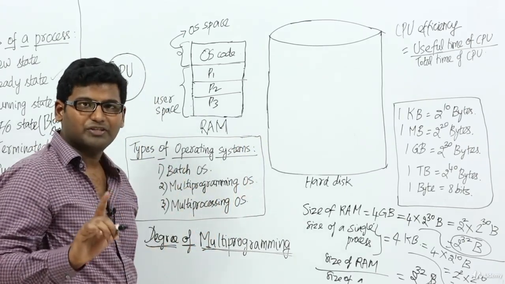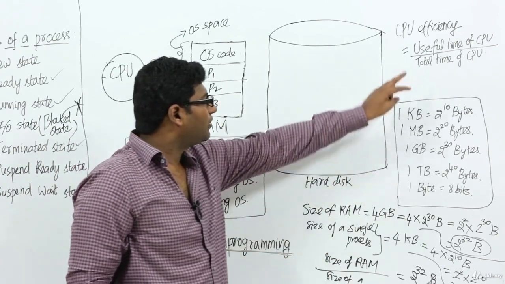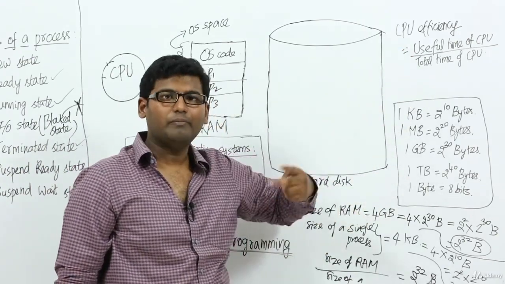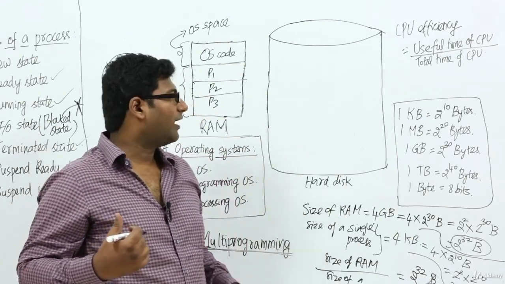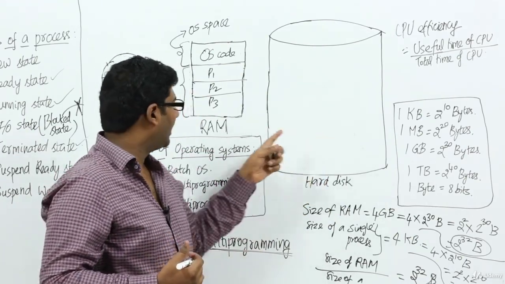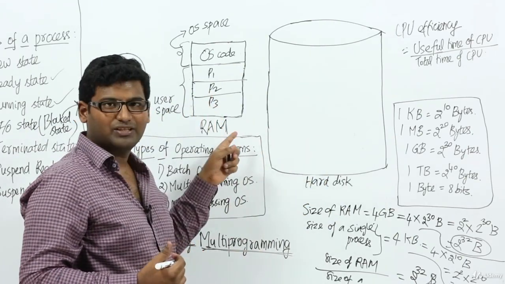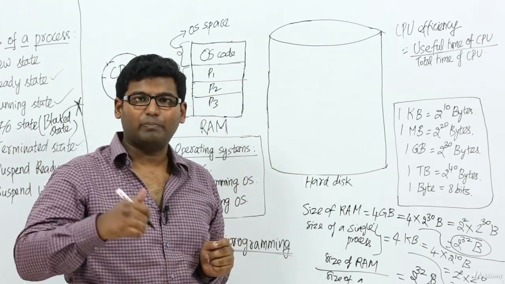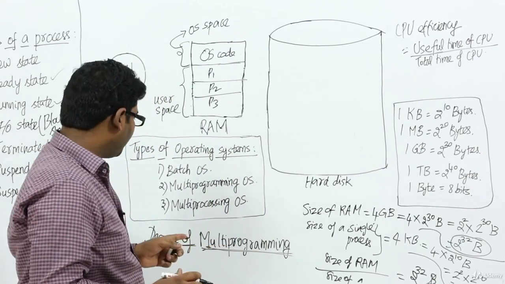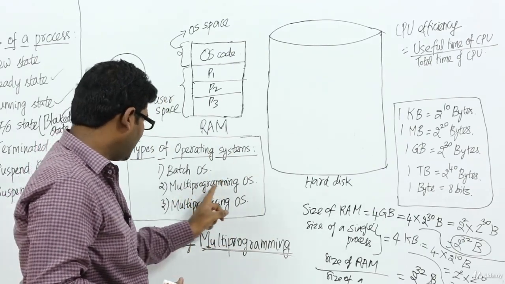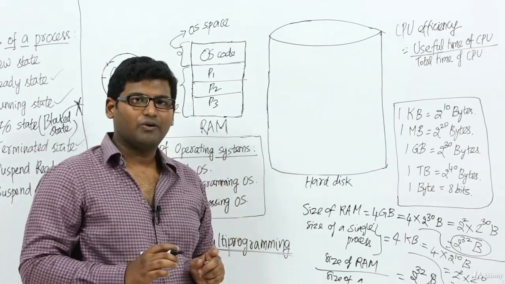This is going to improve CPU efficiency, which means useful time by total time is definitely going to improve. If one of the processes is undergoing IO, I can execute some other process, which means I'm not allowing the CPU to remain idle, right? So CPU efficiency is going to improve because of multi-programming operating systems.